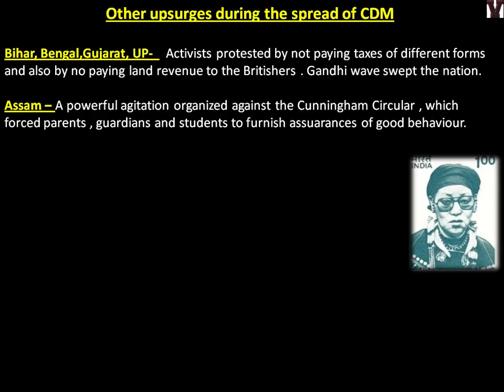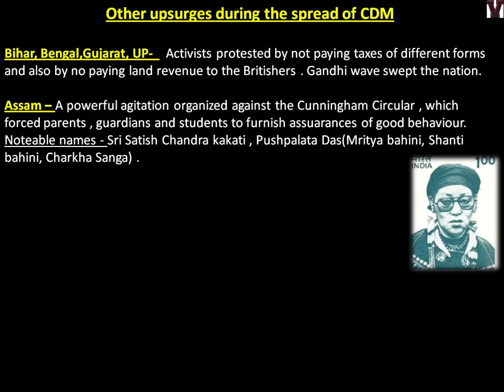Cunningham had put out a circular. So this was famous at that time. That is why I have mentioned here. So if you get a question like what is Cunningham Circular or what is it related to, it is related to civil disobedience movement in Assam. These are notable names of the northeast Assam region. Sri Satish Chandra Kakarvi, Pushpalata Das, and bodies were Nritya Bahini, Shanti Bahini, Charka Sangha. So any match the following or any mention of this in UPSC should not be left by us, especially those who watch this video. Please don't mark any wrong answer even after covering all this.